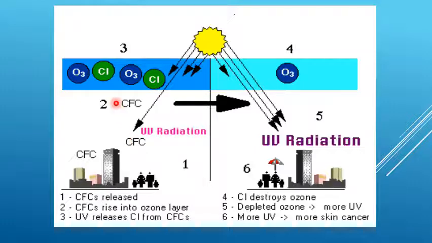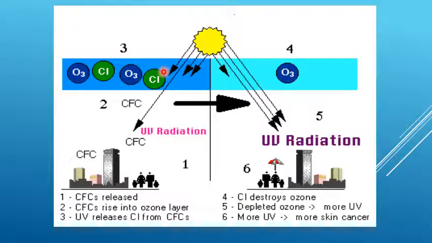The second point: the released CFC rises into the ozone layer. Here the ozone layer is available, so the CFC moves towards the ozone layer. So first CFC is released, second the released CFC moves towards the ozone layer. The third point: the UV releases chlorine from CFC.